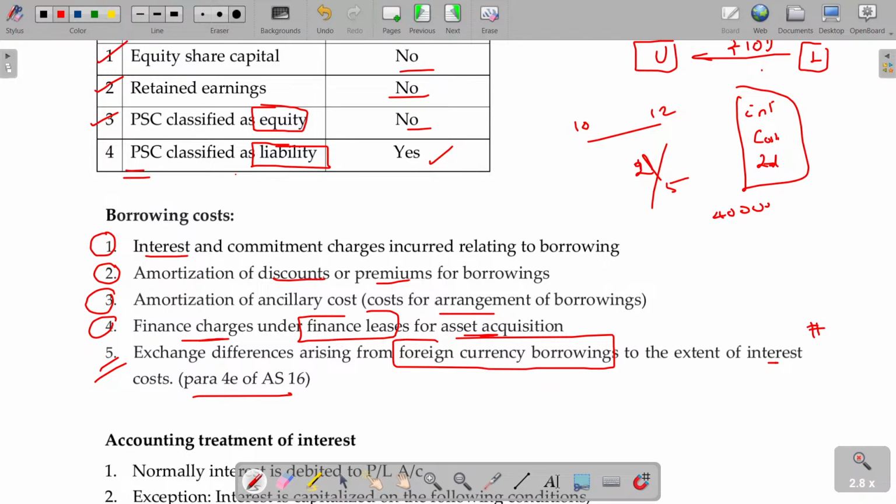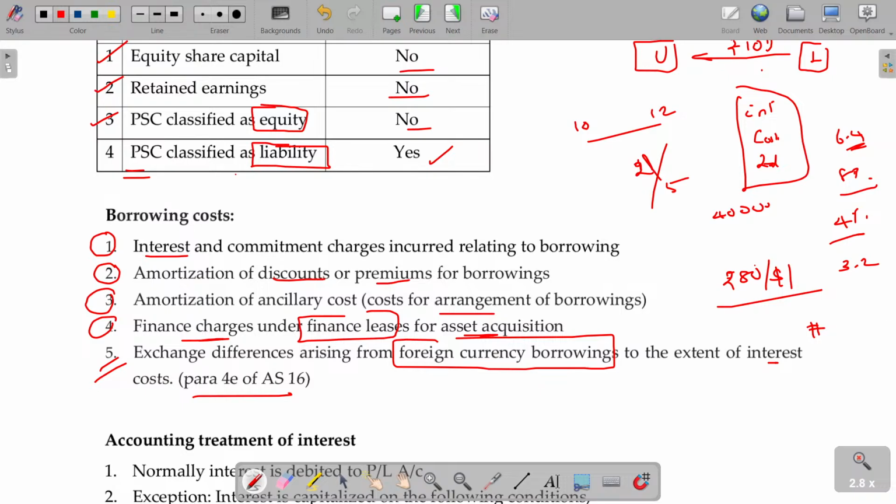But what happens here? You borrow when the dollar is 80 rupees, and the rate of interest is only 4%. In India, it is 8%. So you prefer to borrow in the US, where you pay 4% only. 4% on 80 being 3.2 will be your interest. Same, if you are borrowing in India 80 rupees at 8%, 6.4 rupees will be the interest payment. Am I right? So you save how much? 3.2. How much will be your borrowing cost? 3.2.